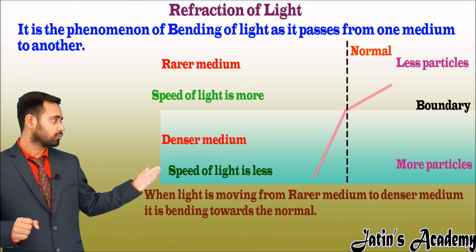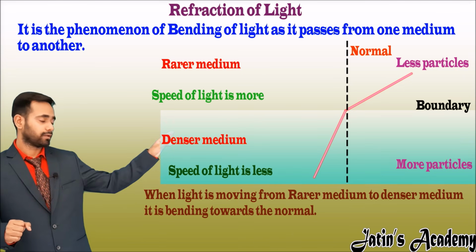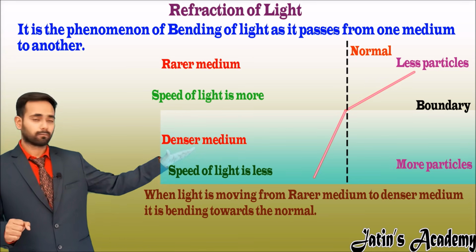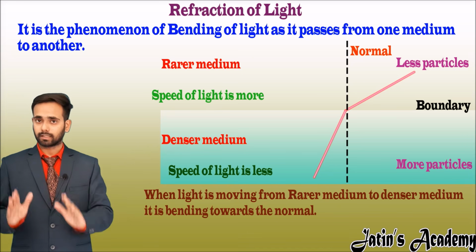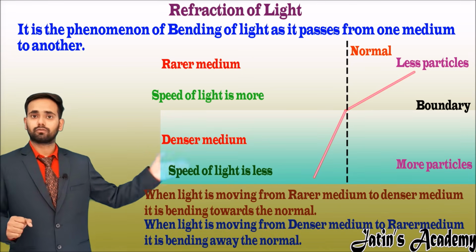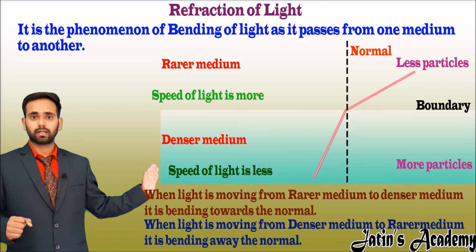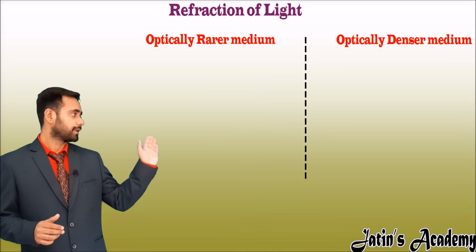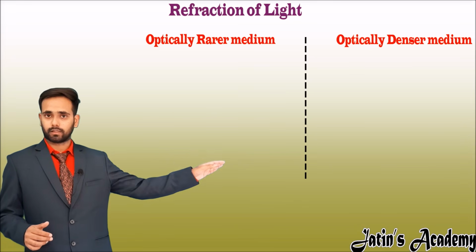When the light is moving from water to air at the boundary, it is bending away from the normal. So it is concluded that when light is moving from denser medium to rarer medium, it is moving away from the normal.